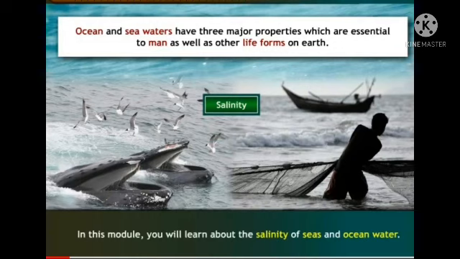The next topic is the very important salinity of the oceans. The oceans or sea waters have three major properties which are essential to man as well as life on earth. In this module, you will learn about the salinity of sea and ocean water. Okay students, this is salinity. Salinity means salt content of sea and ocean water.